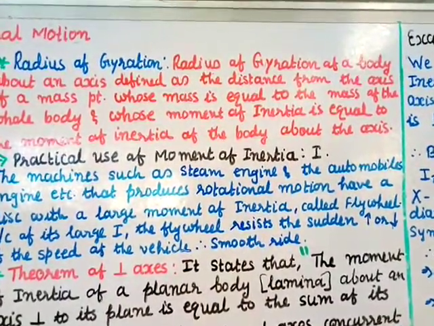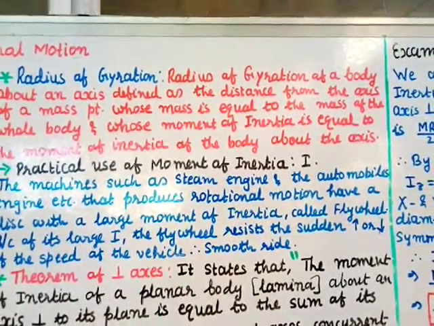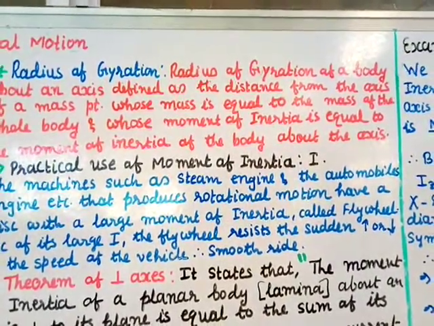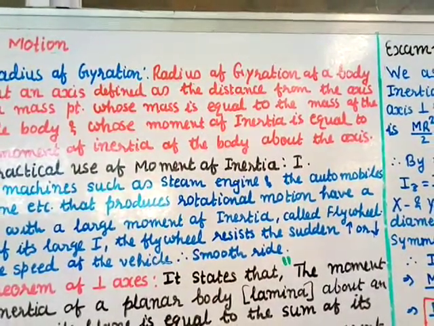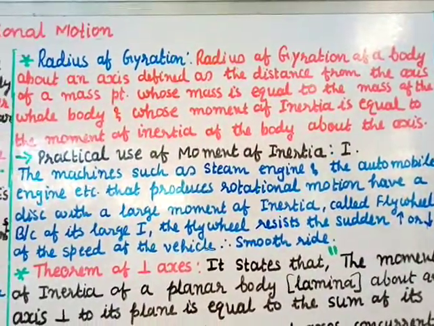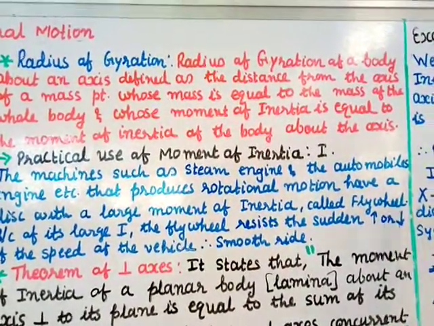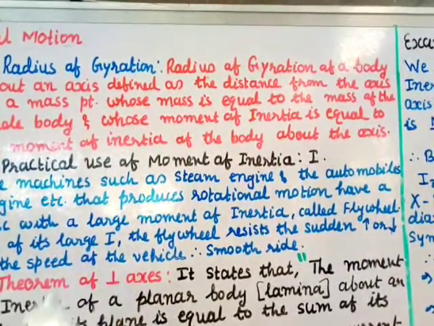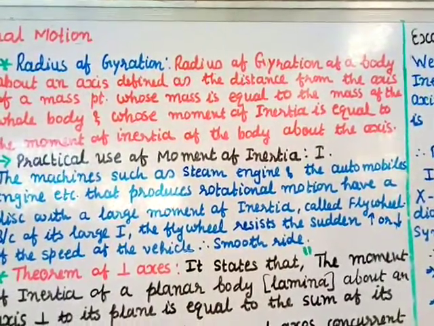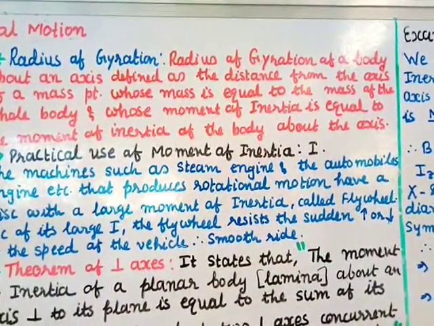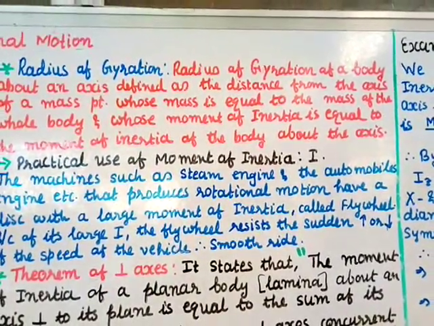In machines such as steam engines and automobiles, such engines have rotational motion, and they have a disc with a large moment of inertia, which we call a flywheel. Because of the large inertia I, the flywheel will resist the sudden increase or decrease. So that means there will be no jerk in the motion of the vehicle or any engine. Therefore the speed will be moderate, or it can be controlled.